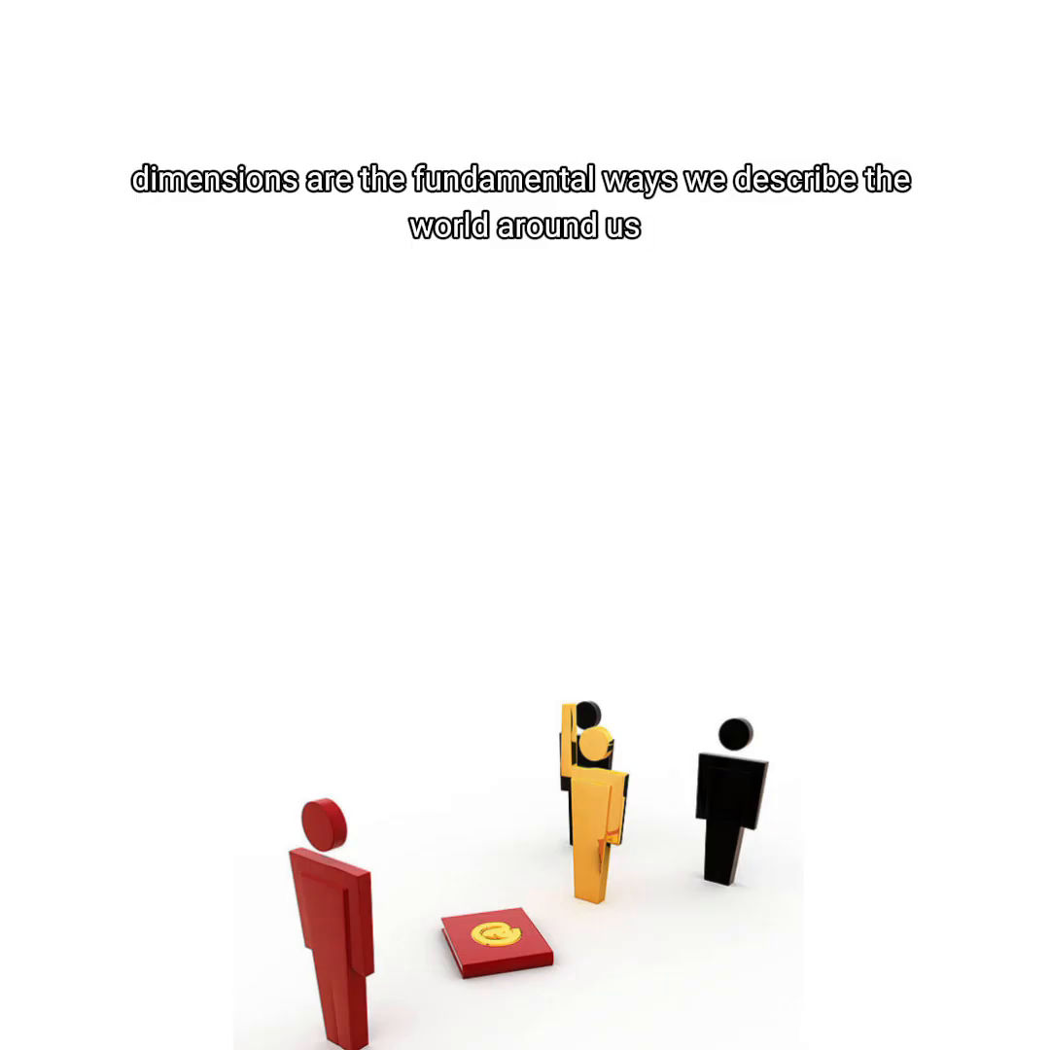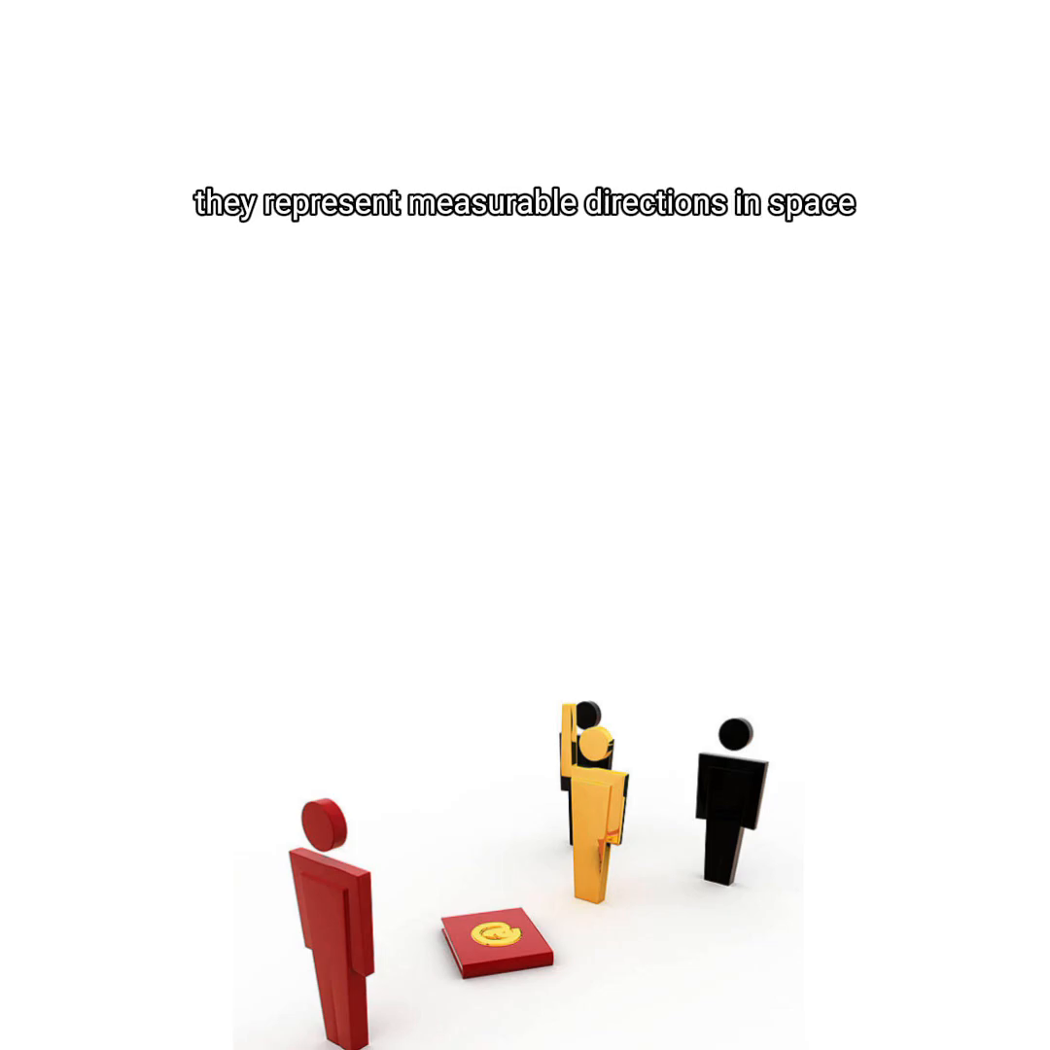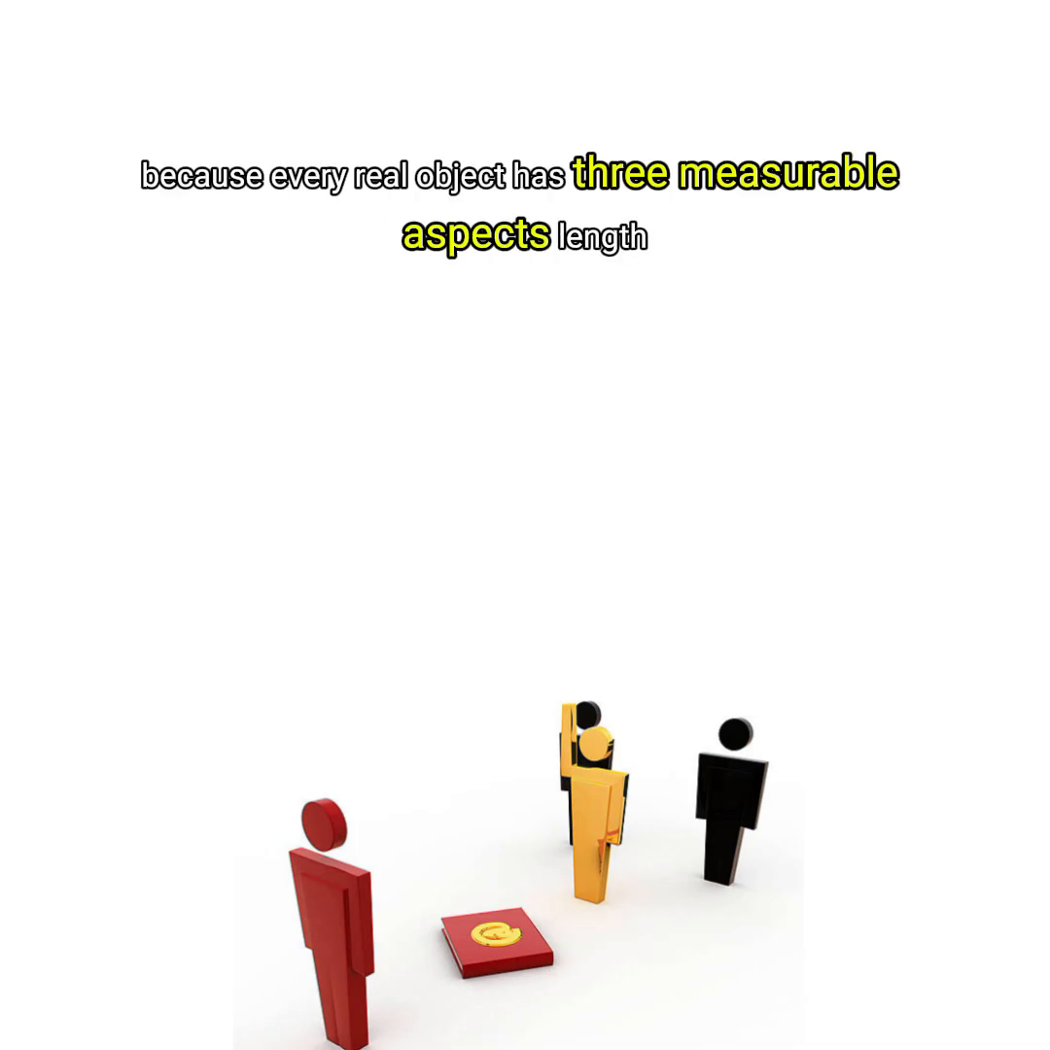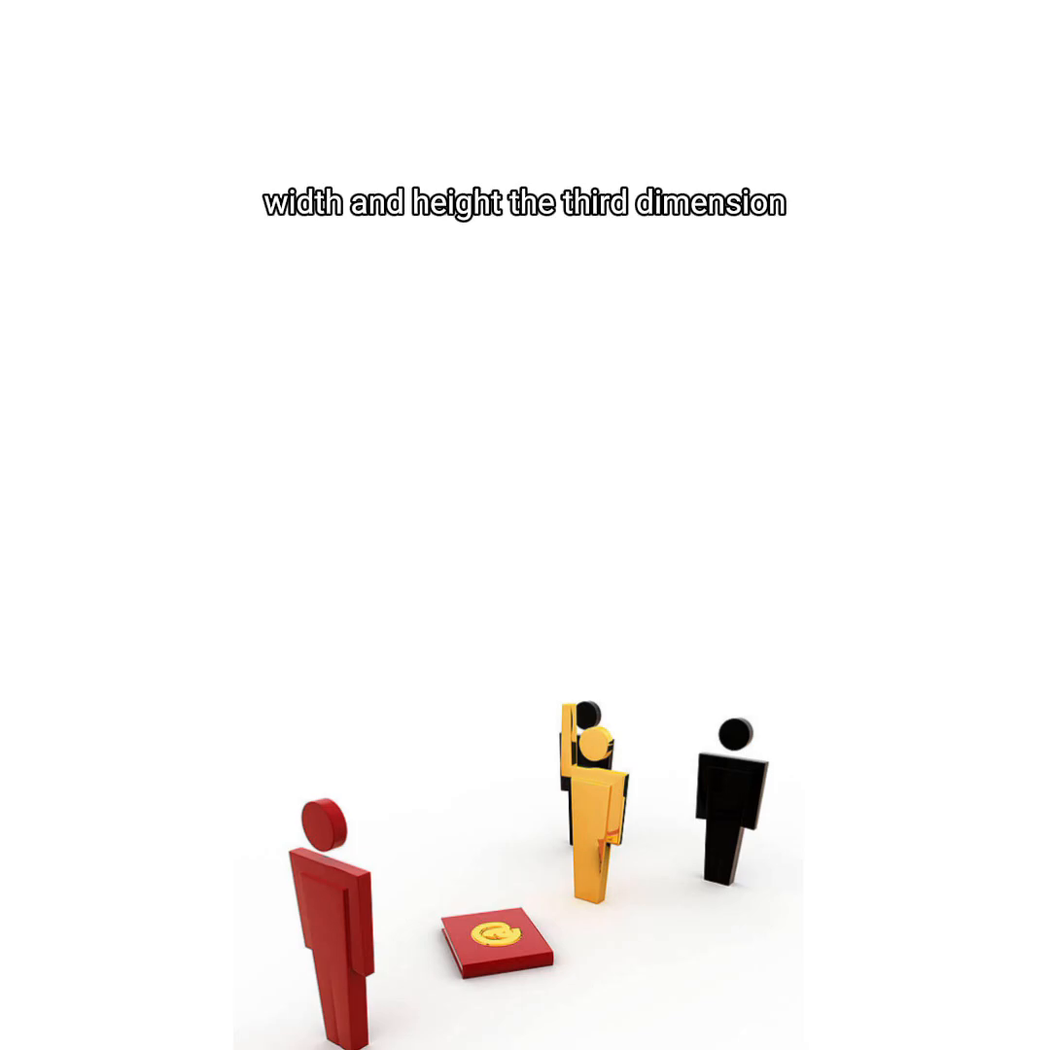Dimensions are the fundamental ways we describe the world around us. They represent measurable directions in space. The first dimension is a simple line that has only length. The second dimension introduces width, forming flat shapes such as squares and circles. The third dimension, however, adds a new element, height or depth. This is the dimension in which we live, because every real object has three measurable aspects: length, width, and height.